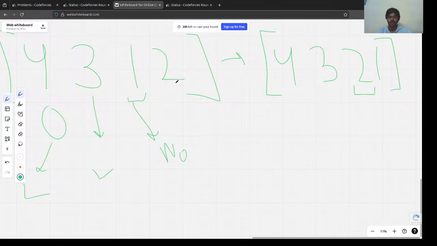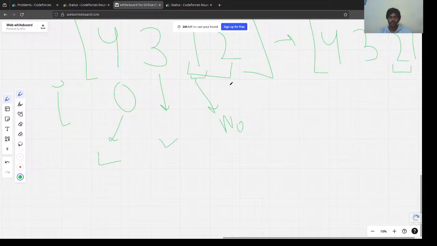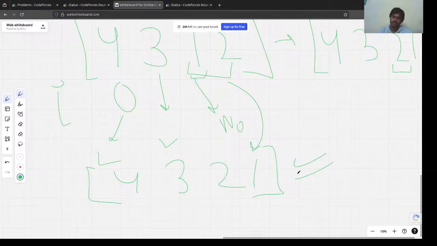So we are going to compare it with the number 2. Is this number 2 here? No. Okay, we are going to make an operation here, and after the operation it would be 4 3 2 1. The rest we don't need to care about. After this operation we are done, and this is our final array. This is the maximum we could get, right? Because now the operations have been exhausted.